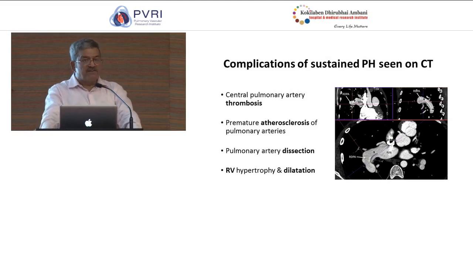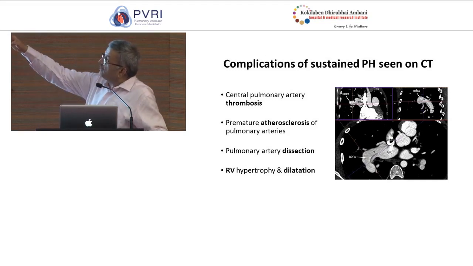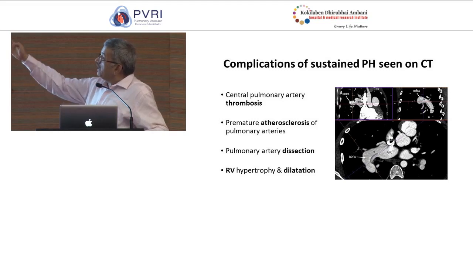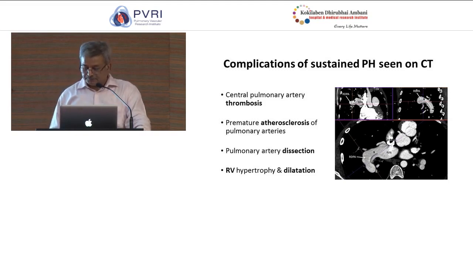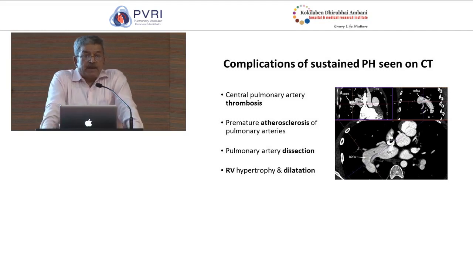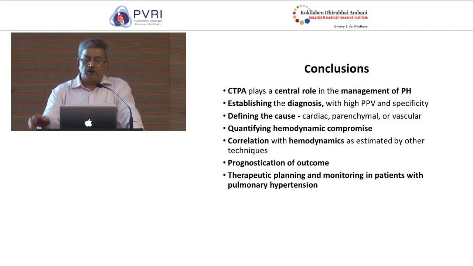CT also helps you identify some of the complications which are associated with pulmonary hypertension. For example, we talked about premature atherosclerosis. Pulmonary artery dissections can also be well identified on a CT pulmonary angiogram, provided that it is a gated study. So friends, CT pulmonary angiography plays a central role in the management of pulmonary hypertension. It establishes the diagnosis with a very high positive and negative predictive value as well as specificity. It defines the cause. It is able to categorize pulmonary hypertension as group 1, 2, 3, 4.